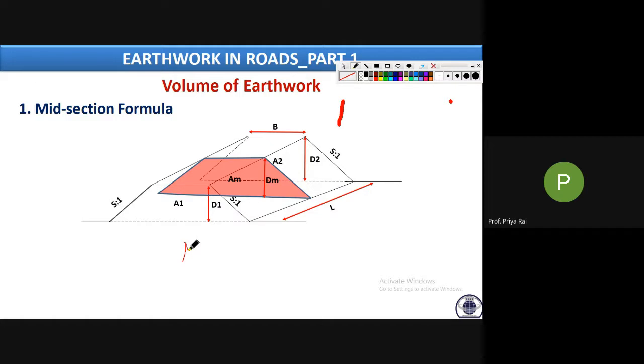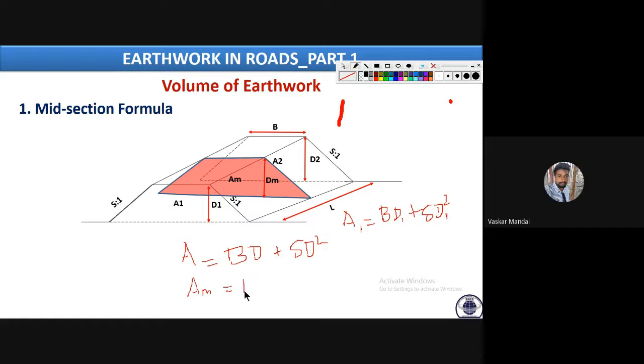We know area is equal to BD plus SD square, right? So A1 will be simply BD1 plus SD1 square, like that we can write. So I am asking, what will be AM then? AM will be B into DM plus S into DM square.